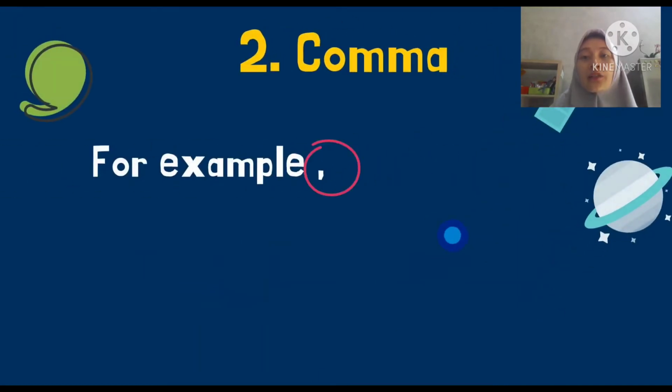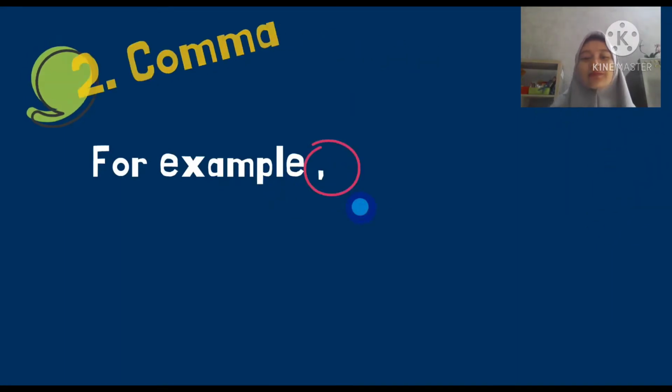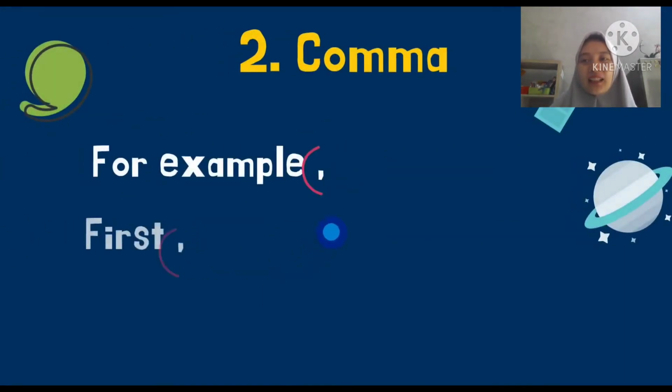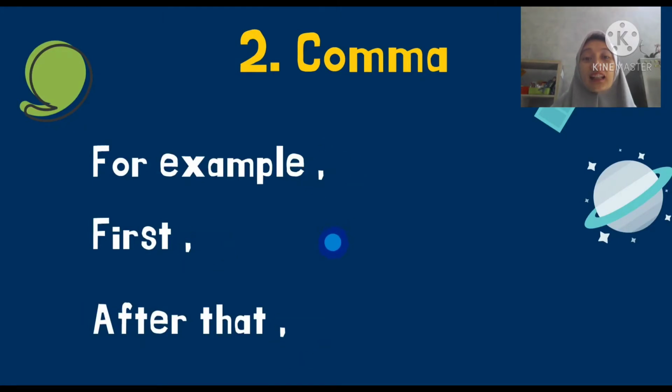Next, the use of comma is also to be placed after a connective. For example, first, comma. This is so easy to find in an instructional text.